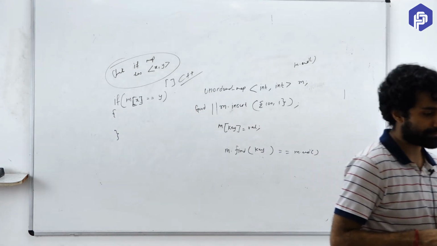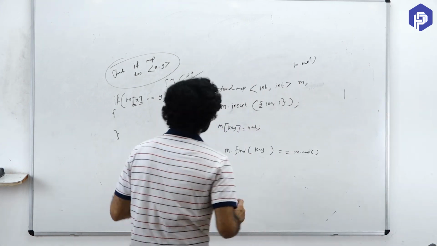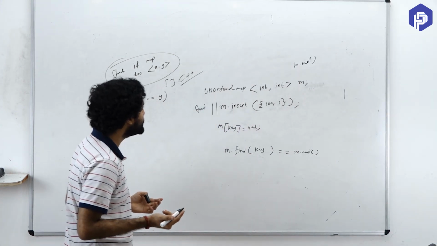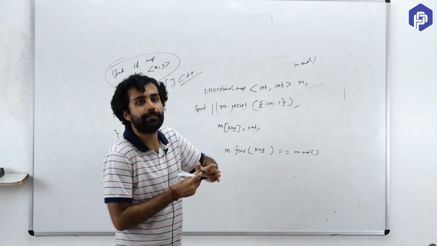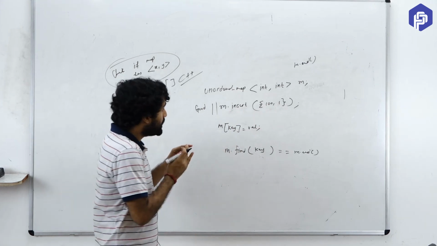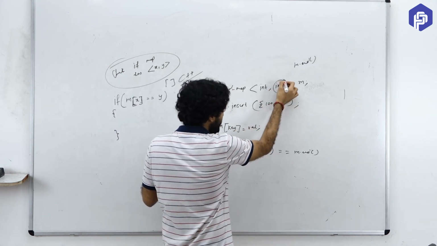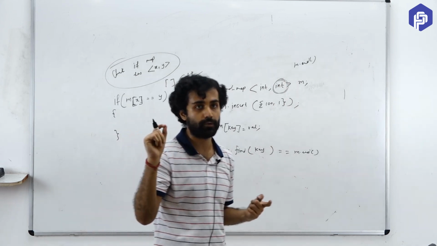Okay, I'll tell you a few more things with respect to C++. If a particular key is not present in the map, and the data type of value is int, then by default the value is 0.